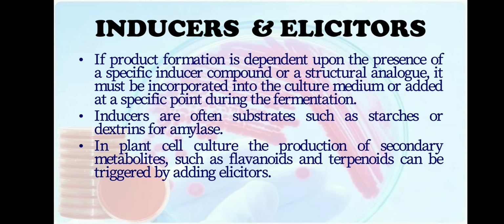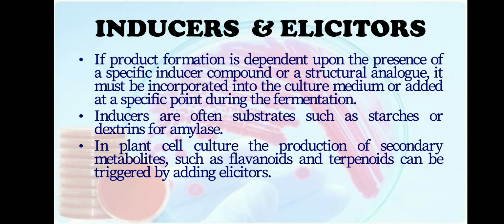Moving on to inducers or elicitors. A majority of enzymes which are of industrial importance are inducible. To induce the production of such enzymes, we have to use something called inducers. Induced enzymes are synthesized only in response to the presence of an inducer in the environment. For example, if you have to synthesize the enzyme amylase, then the inducer that you have to use is starch. Starch acts as an inducer for the synthesis of amylase.